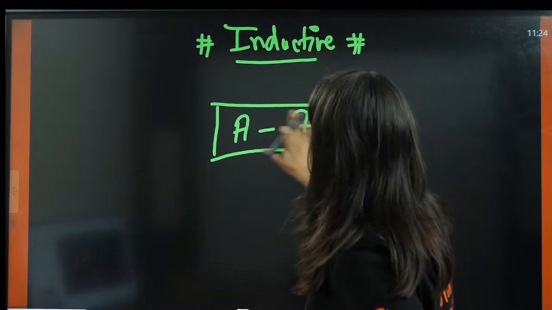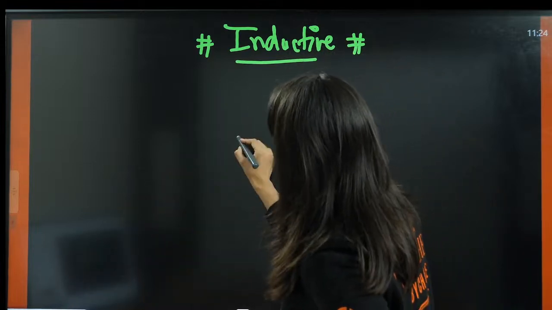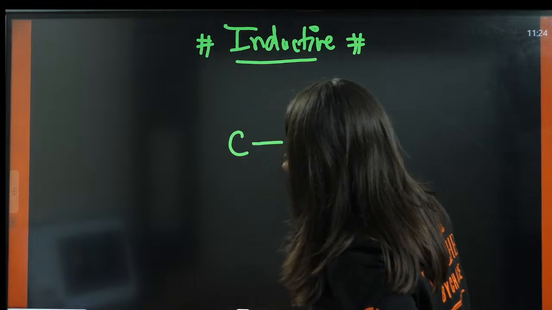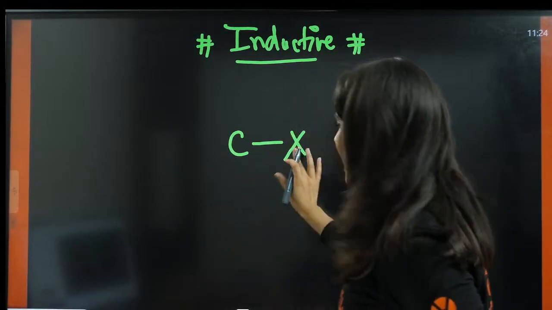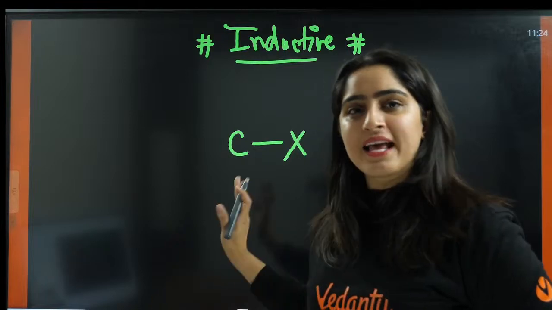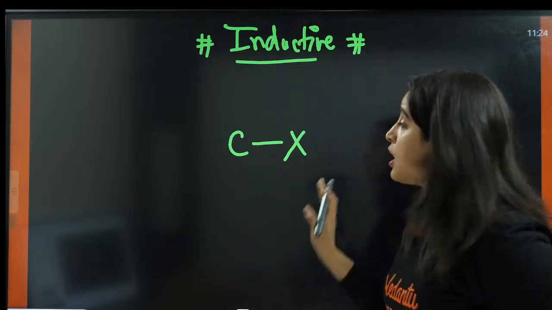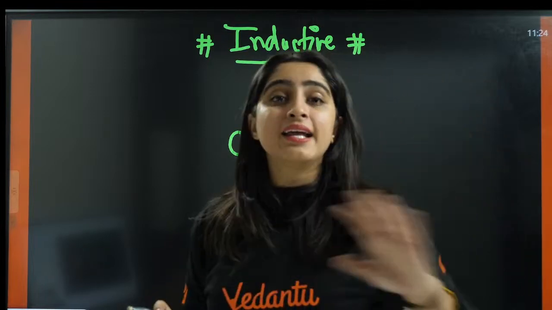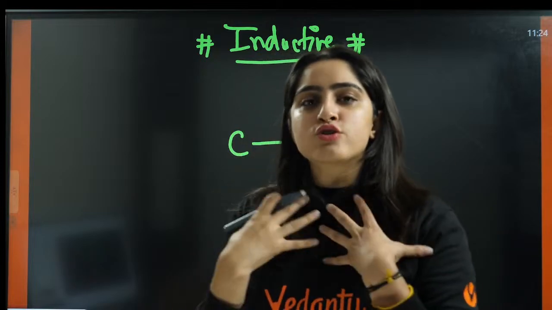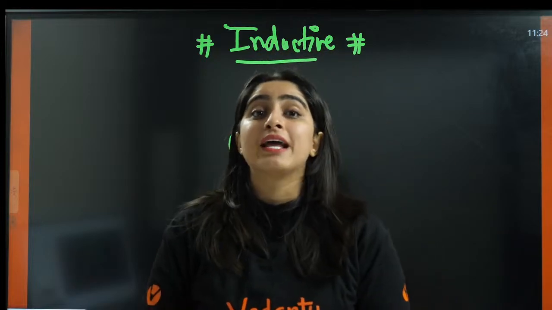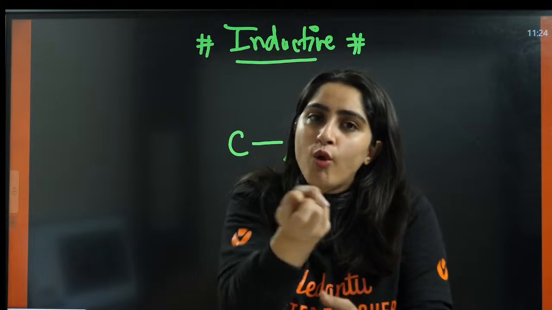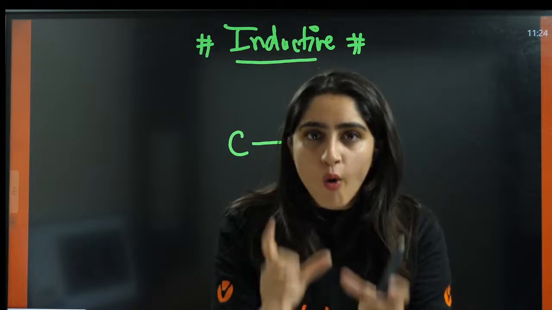Now let us take an example of, this is carbon and this is X. Now what is X? X is halogen. Let us take an example that X is halogen. Okay, this is carbon. So we all know halogen is highly electronegative. What do you mean by electronegative? Electronegative means that it pulls the electrons in that bond.